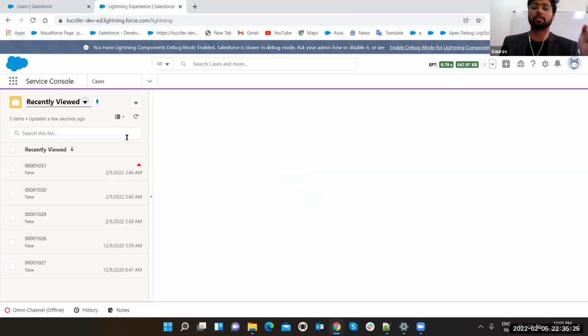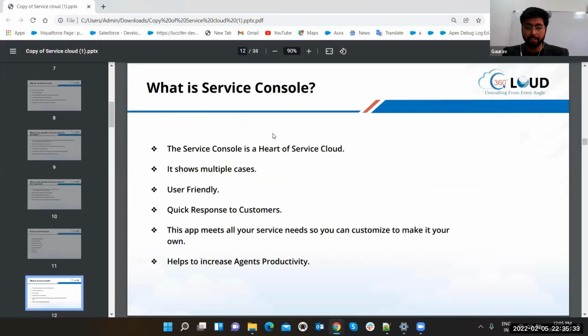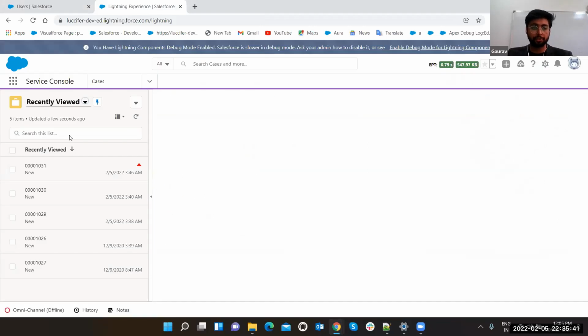All of your queries which come from multiple channels in Salesforce, we have again a standard object, case, just like leads. We were having leads, now we are having case. Case is a standard object which definitely we are going to discuss. So this is the Service Console. It will show you all the cases.